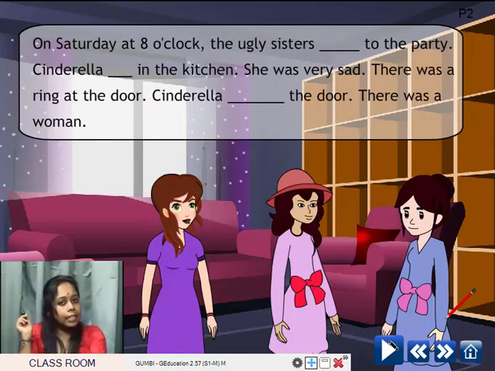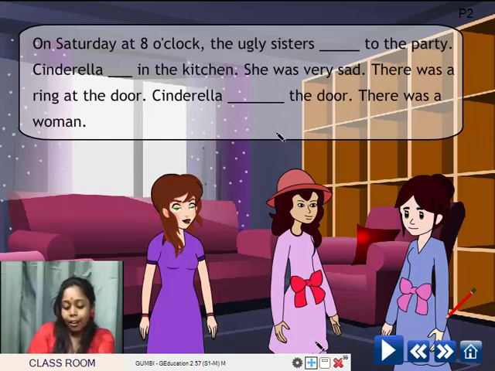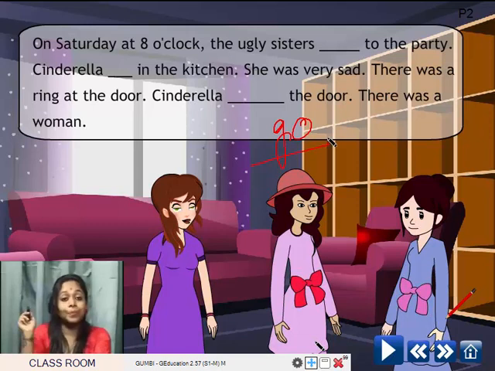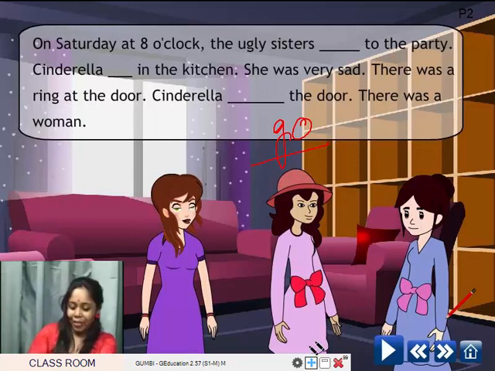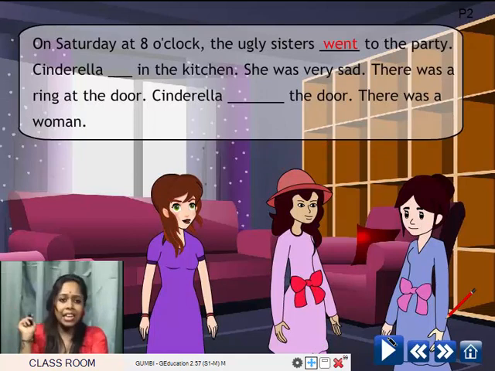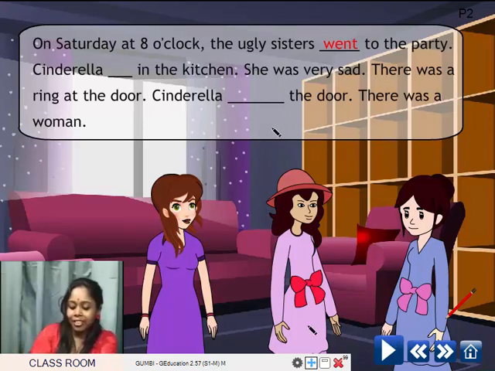On Saturday at 8 o'clock, the ugly sisters dashed to the party. So here let me give you a word that is go. Go is the word. Can you tell me what is the past form of go? I expect everybody will be knowing this. Ma'am, it's went. Yes, go, went. The past tense of go is went. Went to the party. Cinderella dashed in the kitchen.